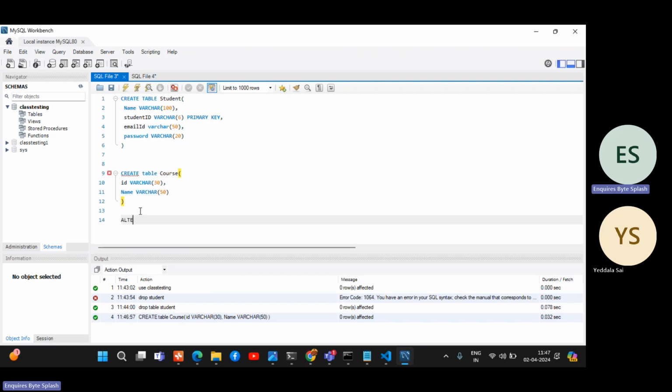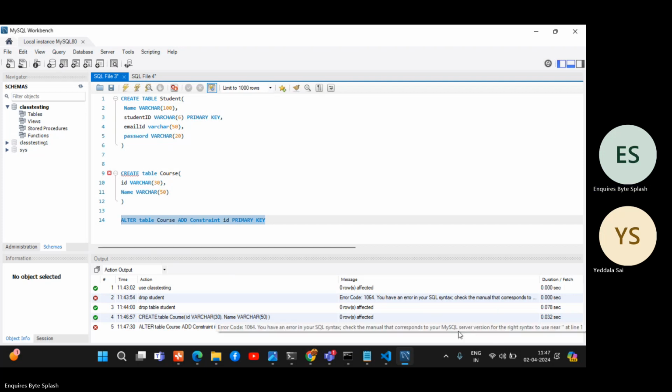For that, I need to make alter table course, add constraint, I think, ID primary key. So this is the English statement. You can just check it. Let's see like this. So now I forgot to add primary key, so we need to alter. Alter means in order to do the changes after creation. So that is what altering is.